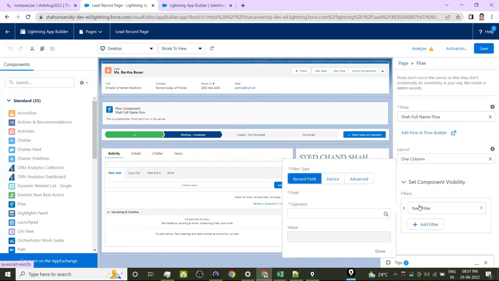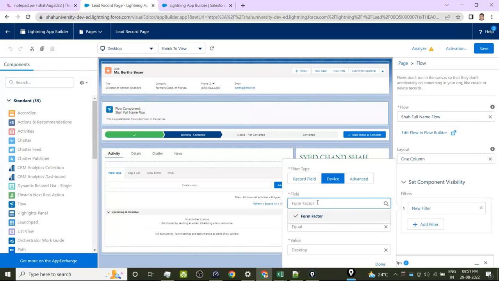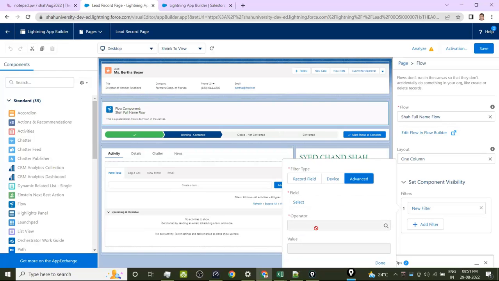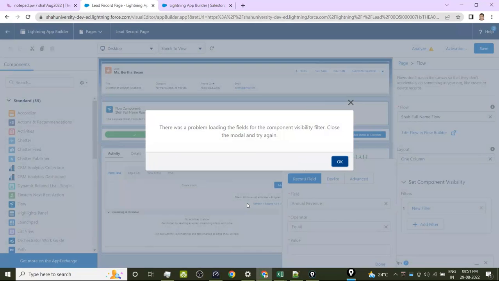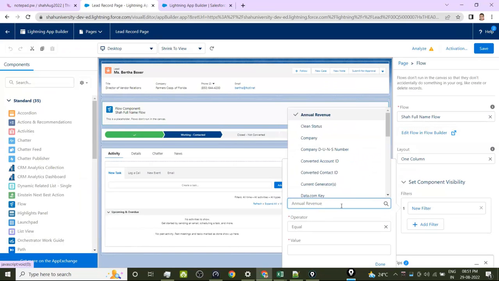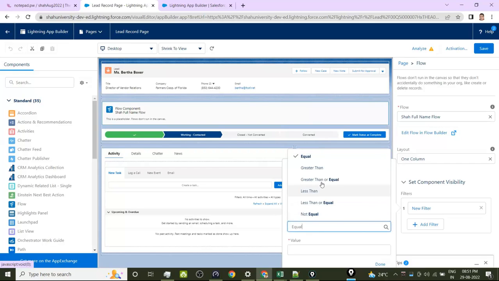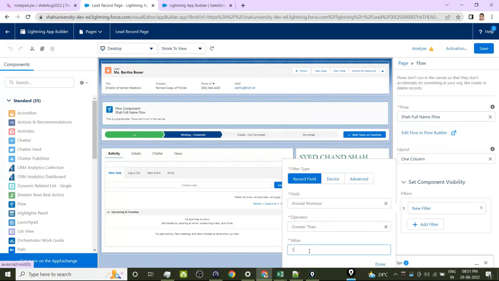So we add a filter. So what is the thing that you want to have for form factor of desktop? It has to be there. For phone only, it has to be there. Or at an advanced level, you can do something at the record field level, if the field of primary, or else if the annual revenue is greater than, yeah, you can take this one also. If annual revenue is greater than 50,000, okay, let's take this one. Or you can take primary contact, yes or no, is also fine. So 50,000, then only